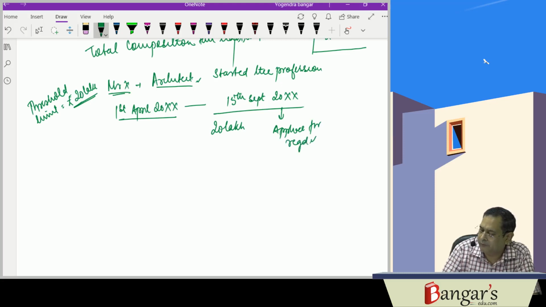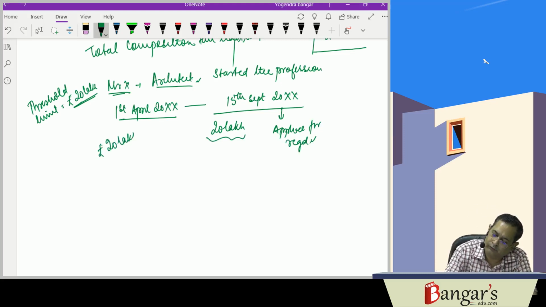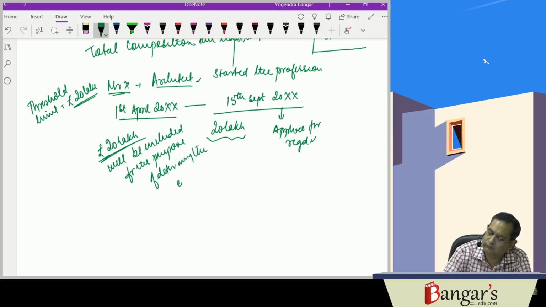He applied for registration, so he will be eligible. But this 20 lakh rupees will be included for the purpose of determining the eligibility, though he is not required to pay any tax on the same.